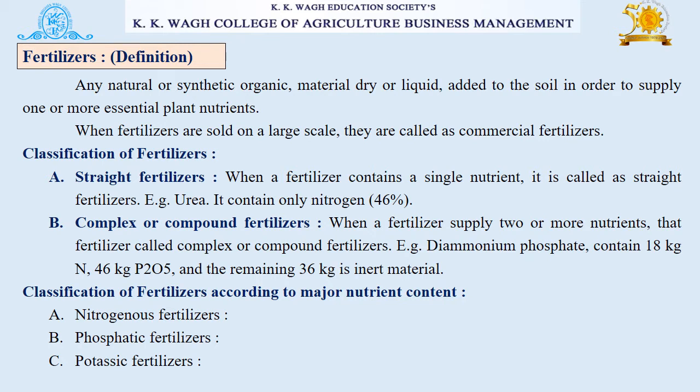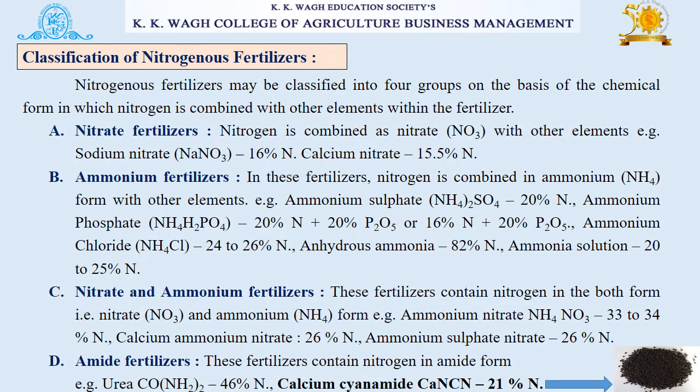Let us see the classification of fertilizers according to major nutrient content. They are classified as nitrogenous fertilizers, phosphatic fertilizers, and potassic fertilizers. Classification of nitrogenous fertilizers. Nitrogenous fertilizers may be classified into four groups on the basis of the chemical form in which nitrogen is combined with other elements within the fertilizer.